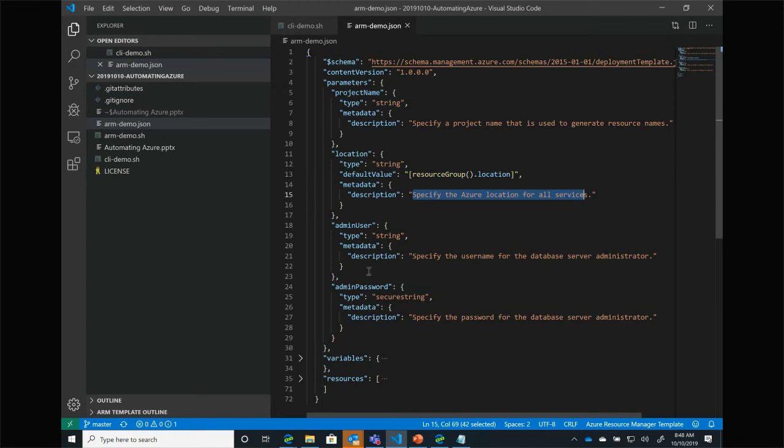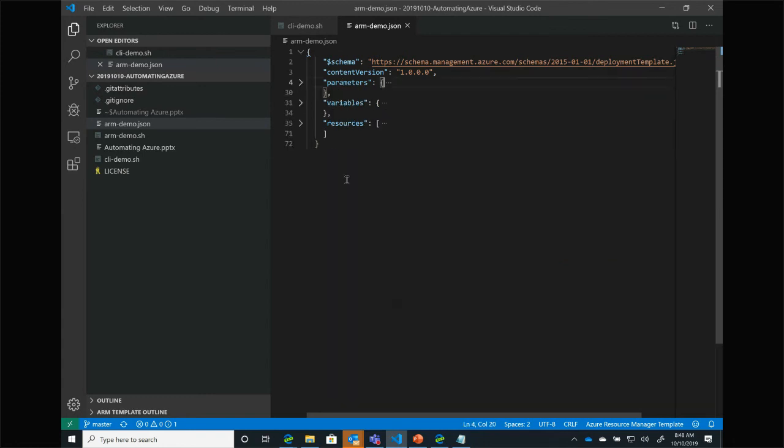We saw them. What's of note here is that something like a password, I'm using a secure string data type in order to store that password securely as it's being used inside of this ARM template. So that's the data coming into my ARM template.